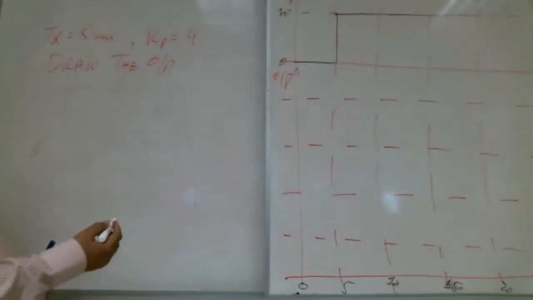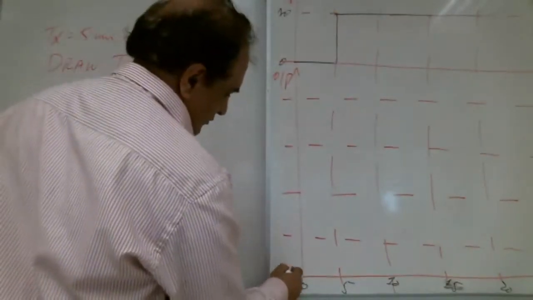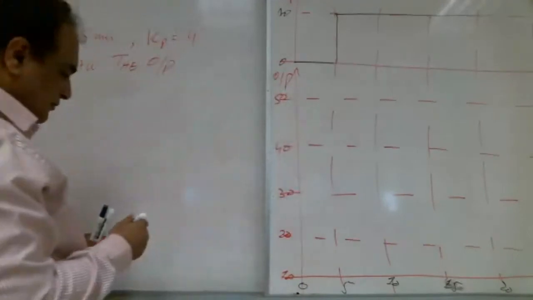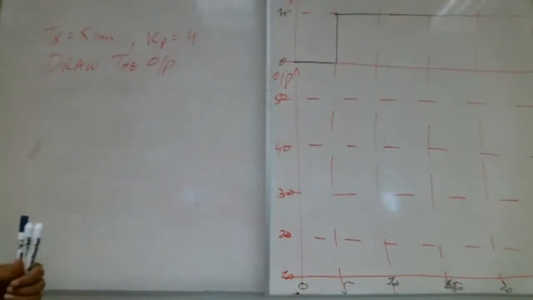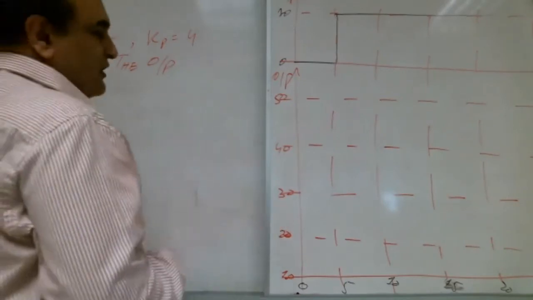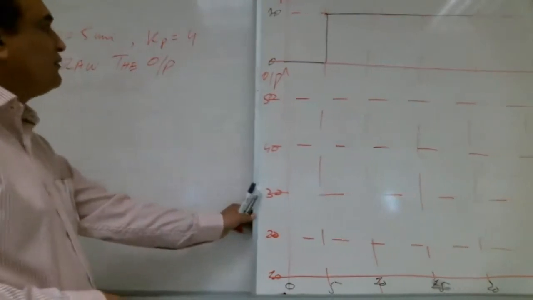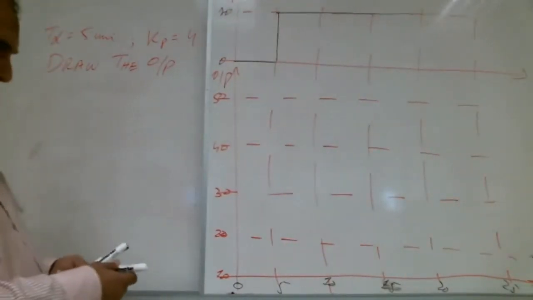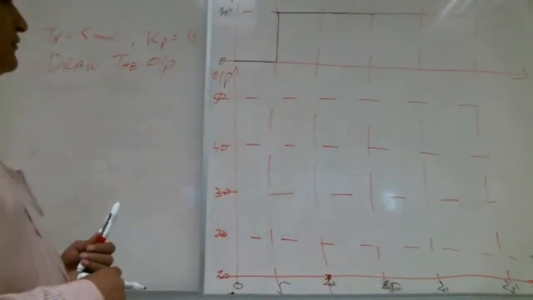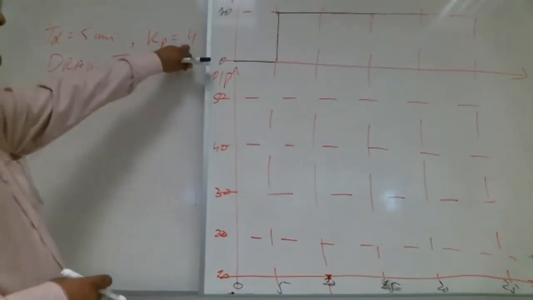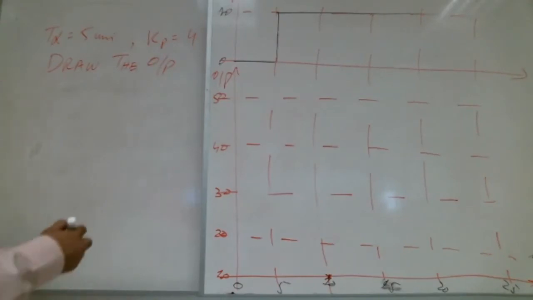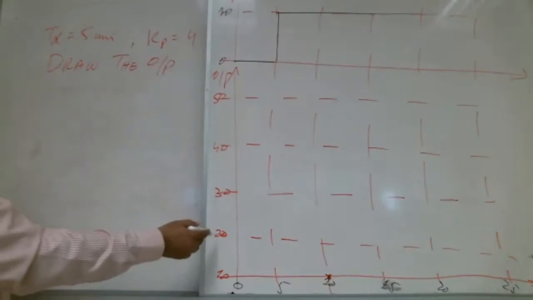5. That time is what, Shabab? 5. So from where the output should start? 10, teacher. Output should start from 10. Very good. So it should start from here. Now, gain is 4. How much is the gain? 4. So is this scale, I put the scale 10, 20, 30, 40, 50.